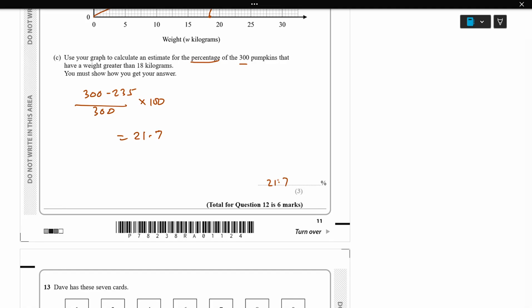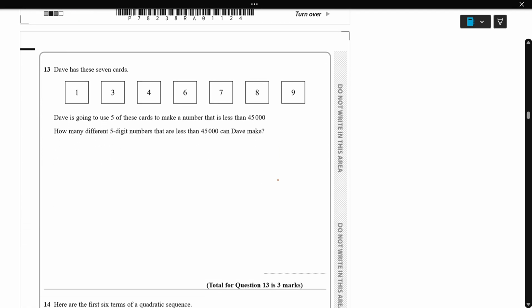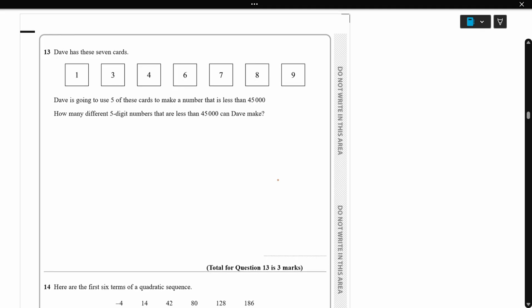Okay, so the next part, question number 13. They've asked about 7 cards. They are going to use 5 of these cards to make a number that is less than 45,000. So how many 5-digit numbers can we make that are less than 45,000? Here the first card can't be 6, 7, 8, 9 because the value is going to be bigger. There are 5 cards. The first card can be 4, but there is only one option for that.